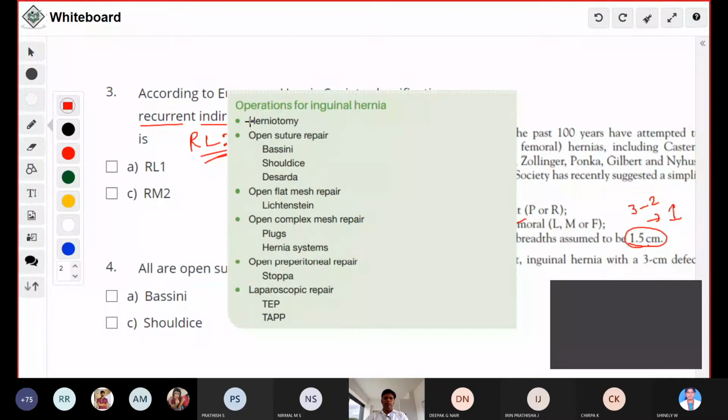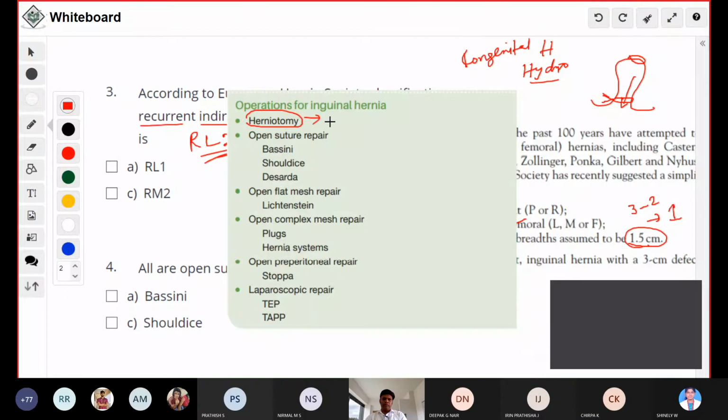herniotomy. So, what is herniotomy? Herniotomy is nothing but your hernial sac will be there, you are opening the hernial sac, and if any content is there, reduce the content, do the transfixation of the hernial sac. This is called herniotomy. Ideally done in cases of congenital hernia, or else congenital hydrocele. In pediatric patients having hernia, most of the time it will be congenital only. So herniotomy is ideally indicated in case of congenital hernia and congenital hydrocele.